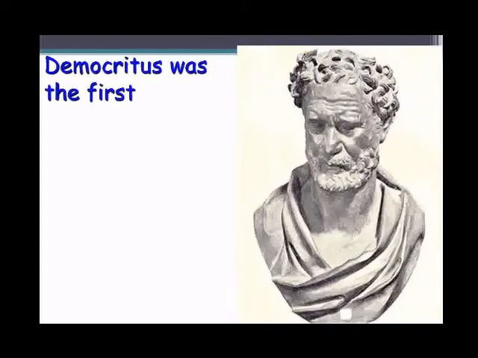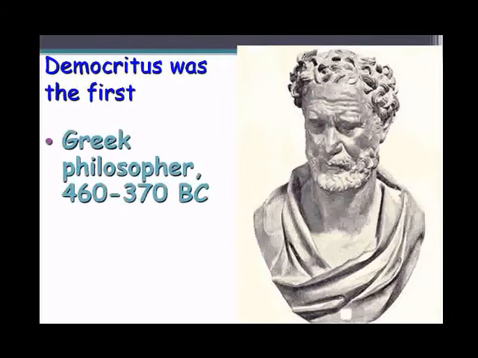Democritus was the first person to suggest answers to our questions. Democritus was a Greek philosopher that lived between 460 and 370 BC. And his main question that he pondered was the question of division.